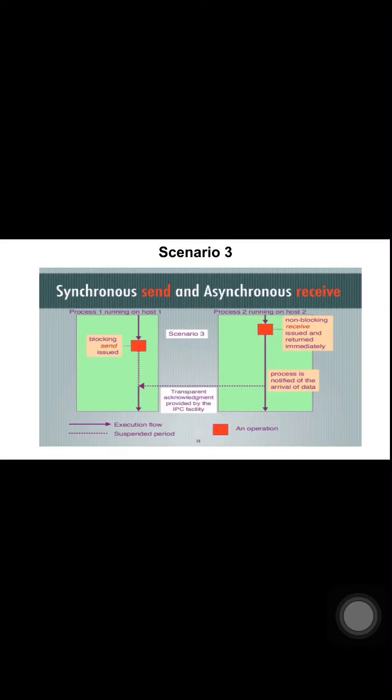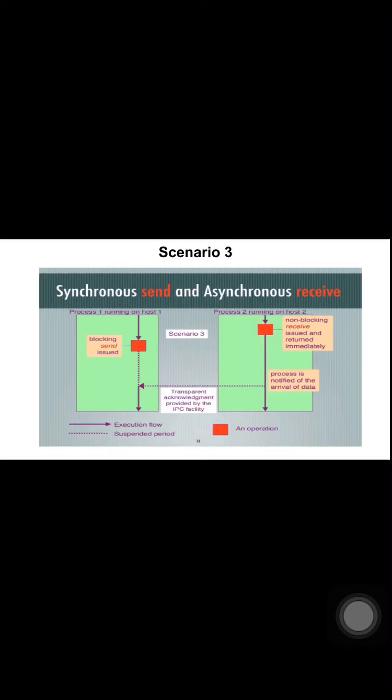And in scenario 3, this is also synchronous send and asynchronous receive. In this case, the data requested by the receive operation has not yet arrived. The IPC facility of host 2 will notify process 2 when the requested data has arrived, at which point process 2 may proceed to process the data.